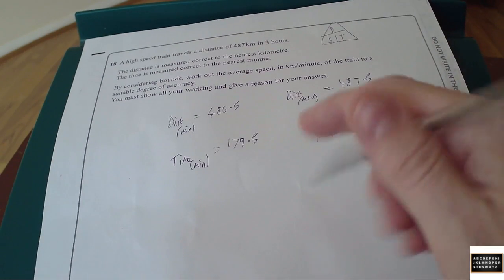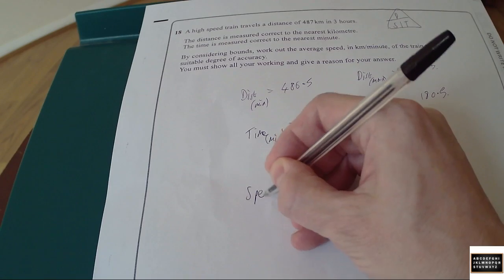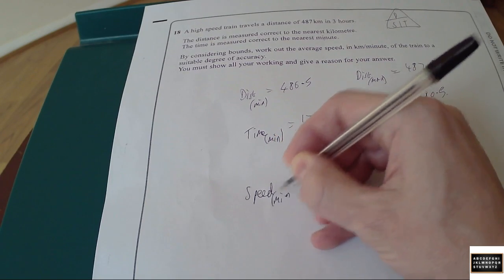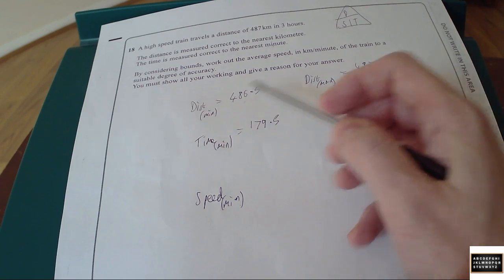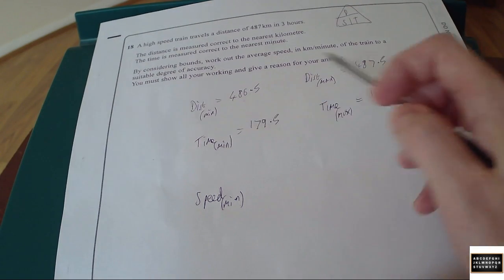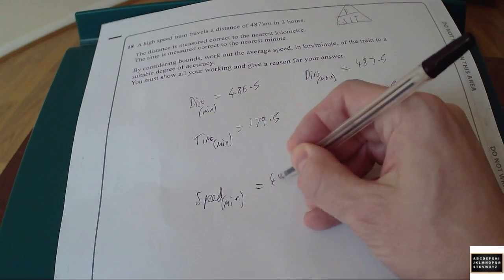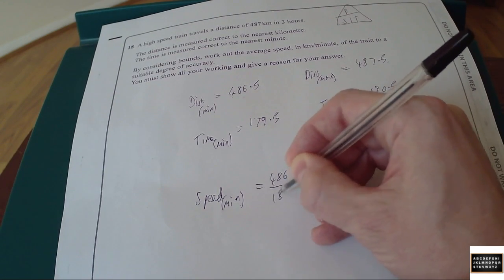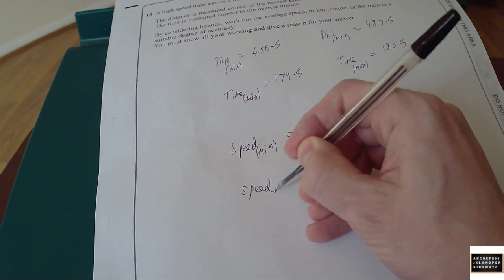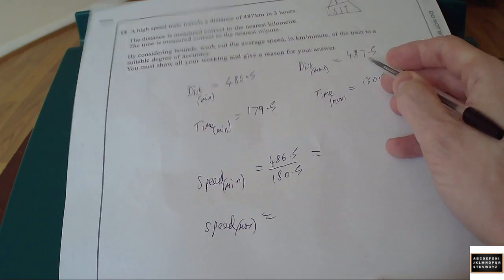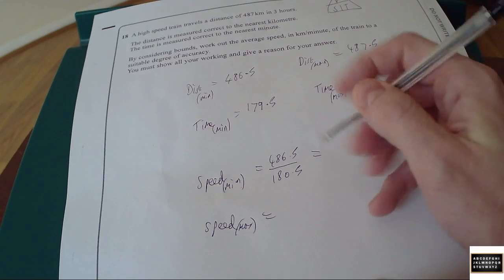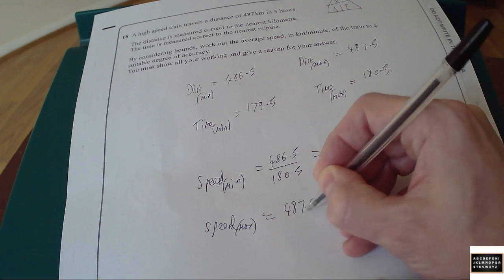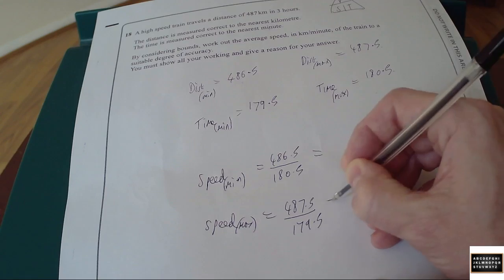Okay. So we now want the speed, the minimum speed. The minimum speed will be the minimum distance divided by the maximum time. So this divided by this. So 486.5 divided by 180.5. That's the minimum speed. The maximum speed will be this divided by this. So the maximum distance divided by the minimum time. So 487.5 divided by 179.5.